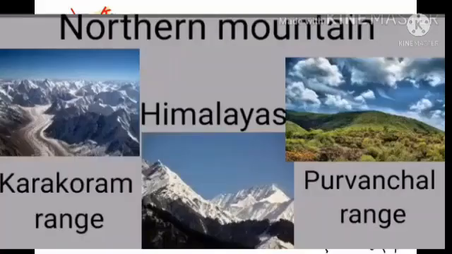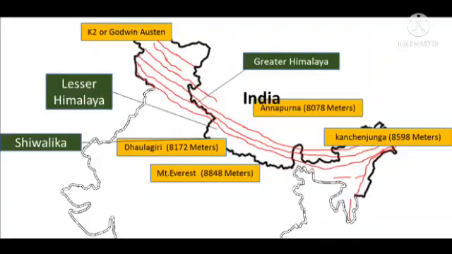There are the Karakoram range, the Himalayas and the Purvanchal range.